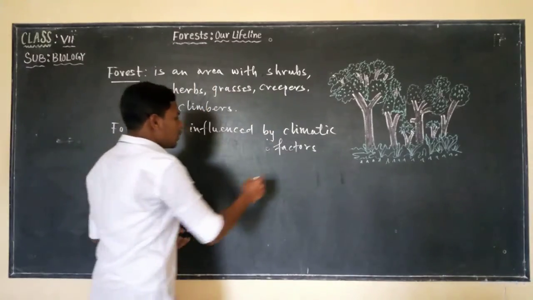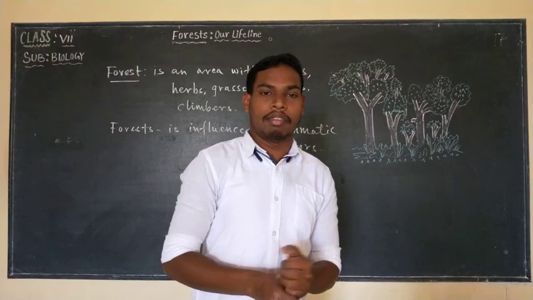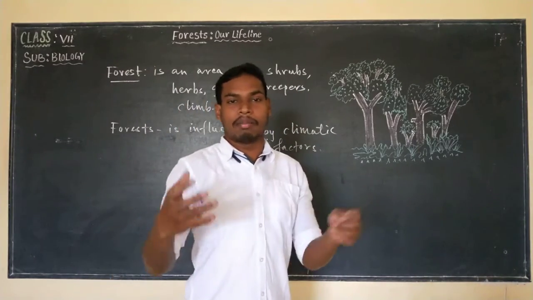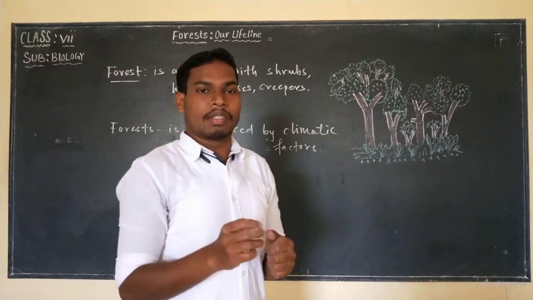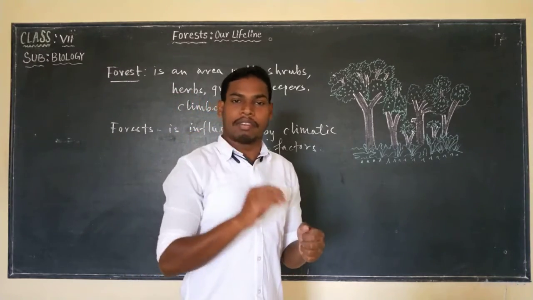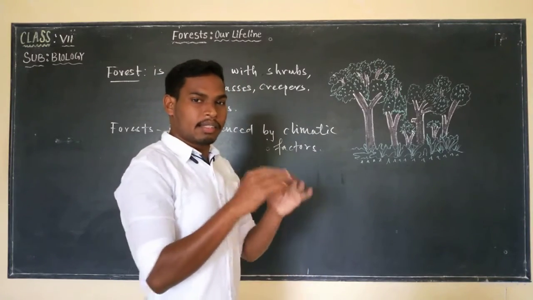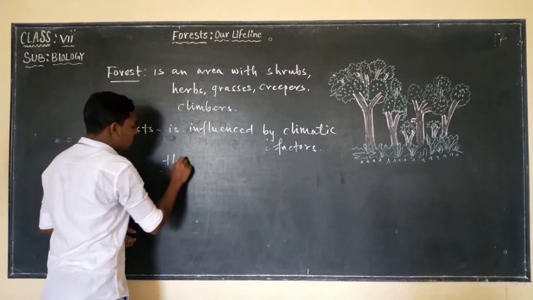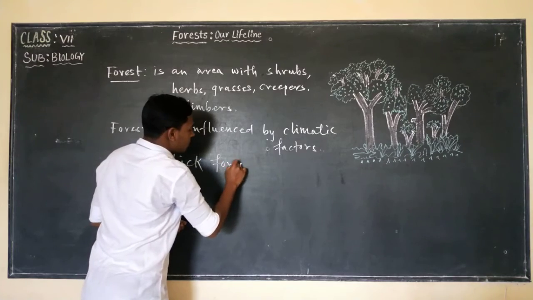And we know that some of the forests are very thick, having more number of trees and more number of leaves. So these leaves allow light to pass very hardly. Sunlight would pass very hardly in this forest. So they are thick forests.